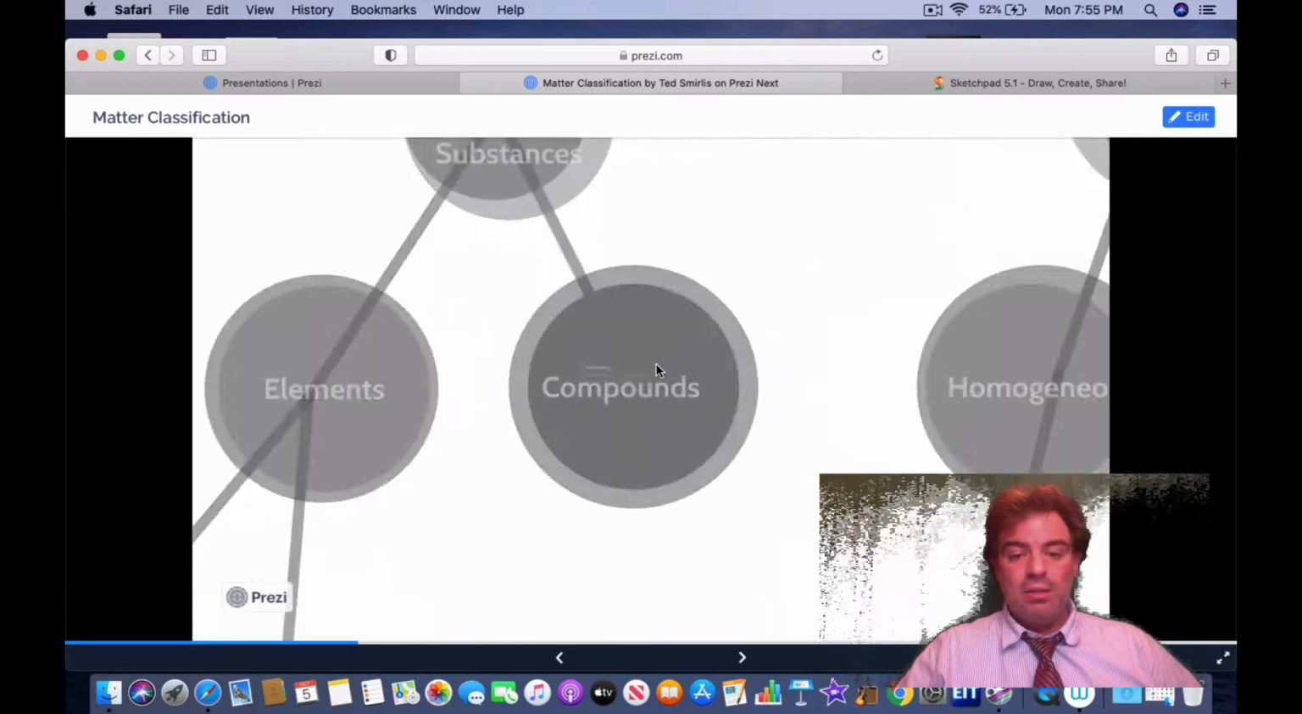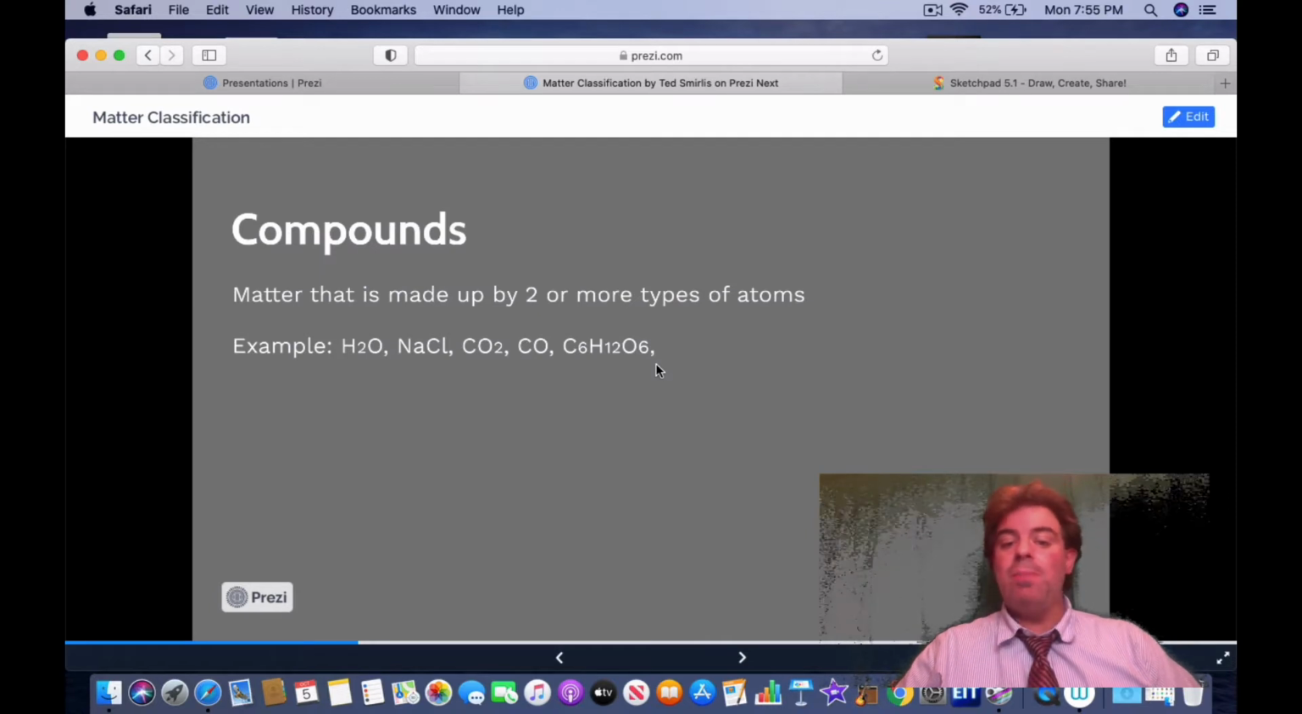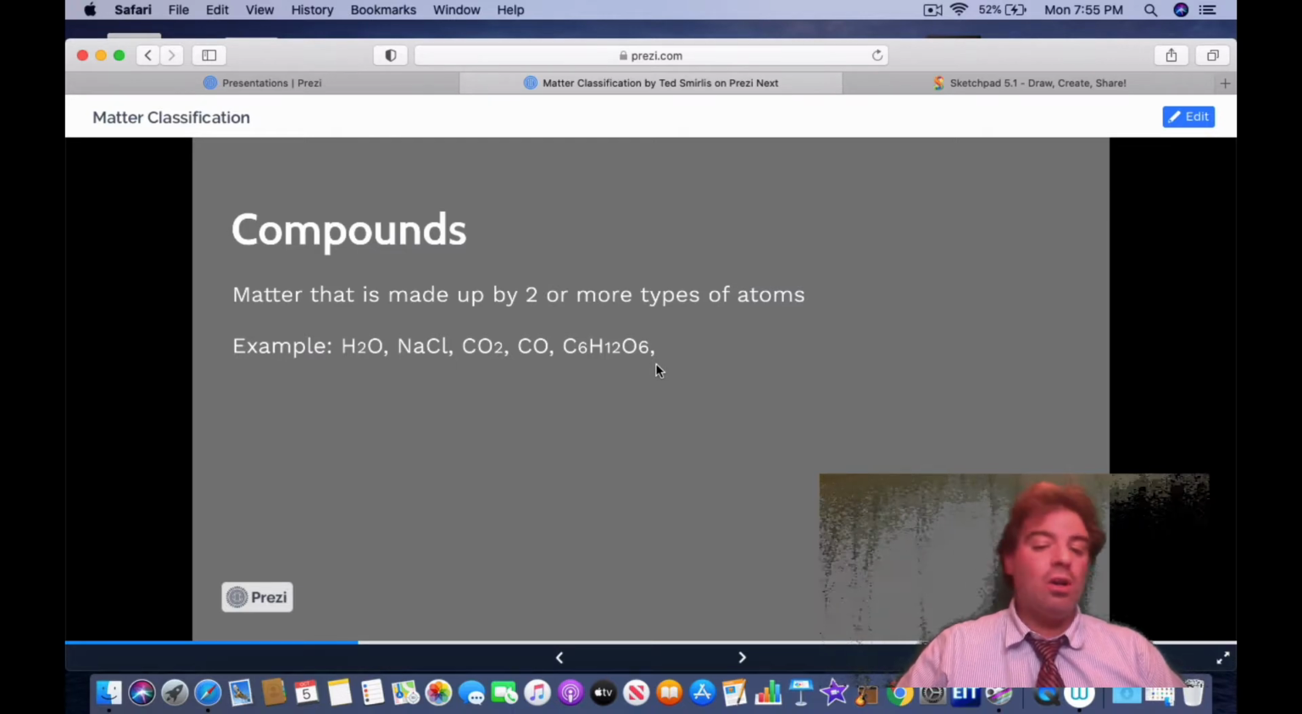Compounds, on the other hand, are basically matter that is made up of two or more different types of atoms. Examples are water, hydrogen and oxygen; table salt, NaCl; carbon dioxide, carbon and oxygen; carbon monoxide, carbon and oxygen; and of course glucose, carbon, hydrogen, and oxygen.